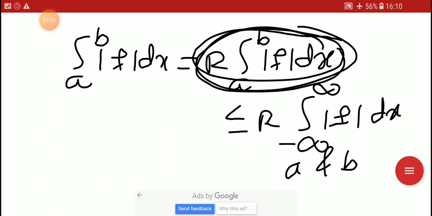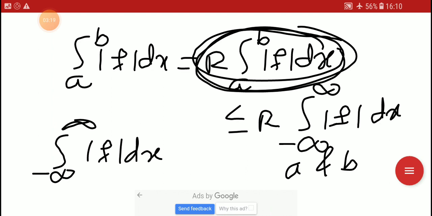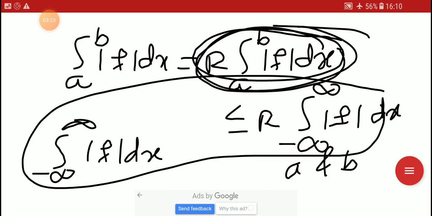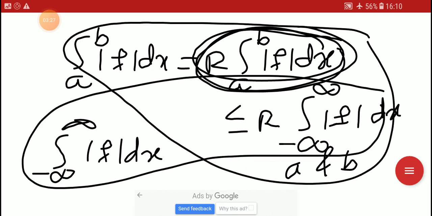Therefore, we take the left hand side as the integral from minus infinity to plus infinity of mod f dx, which is less than or equal to that. Our first result is true for every a and b. Therefore, it is true for a tending to minus infinity and b tending to plus infinity. So the integral from minus infinity to plus infinity of mod f dx is less than or equal to the Riemann integral from minus infinity to plus infinity of mod f dx.